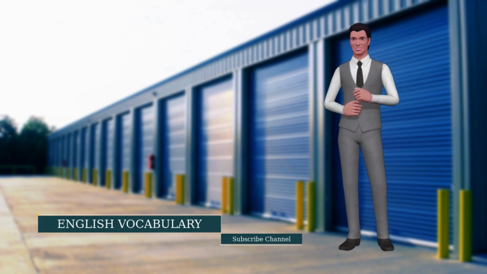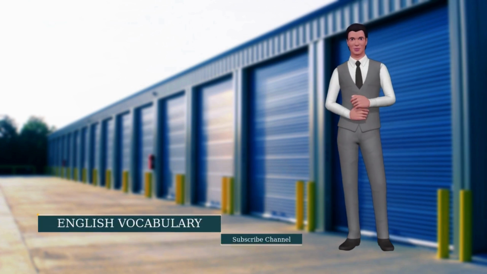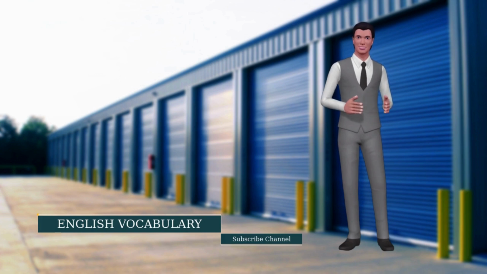Section 5. Describing nature. Use these adjectives. 1. Beautiful. Example, the sunset is beautiful. 2. Peaceful. Example, the garden feels peaceful and calm. 3. Majestic. Meaning, very grand or impressive. Example, the mountains looked majestic.